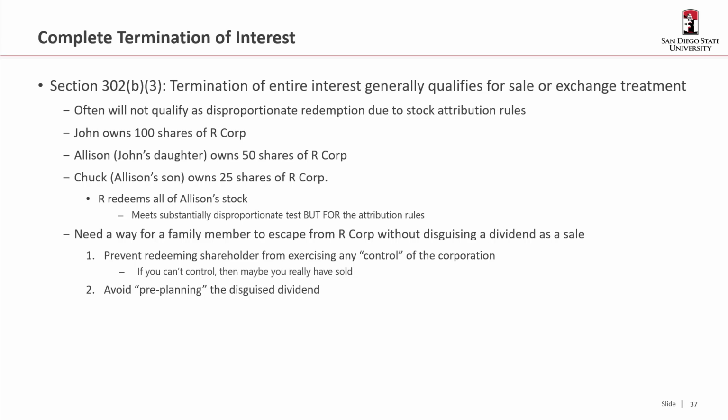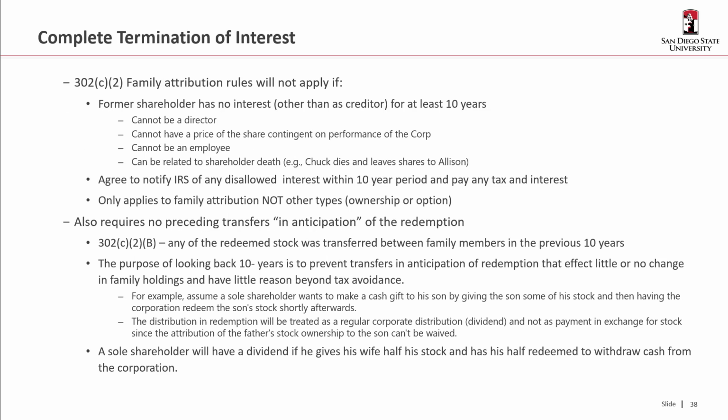We've seen that with the 50% rule and the disproportionate reduction rules. Also, the shareholder needs to avoid pre-planning the disguised dividend, which is taking steps before the redemption to try to disguise the complete termination as something that it's not.